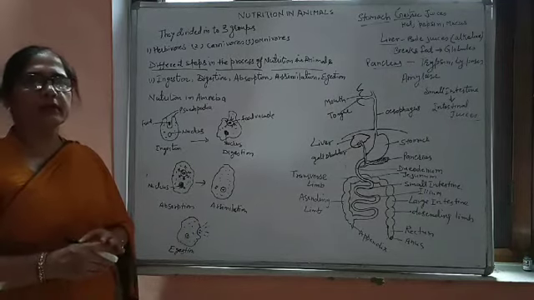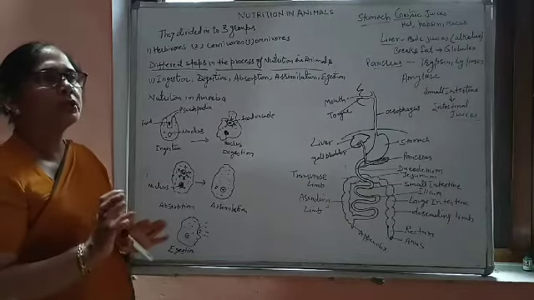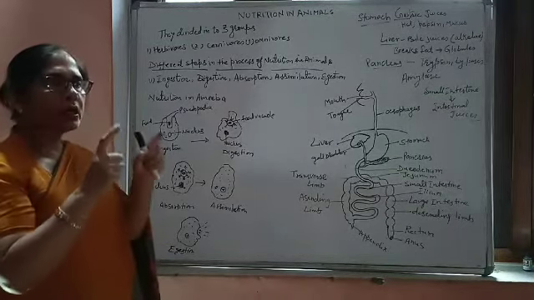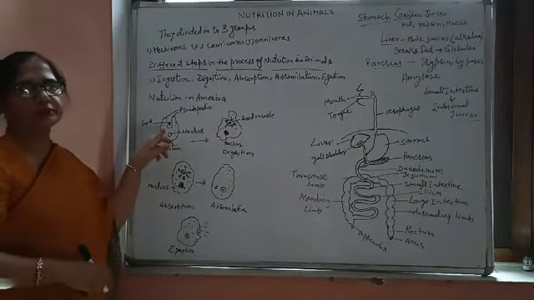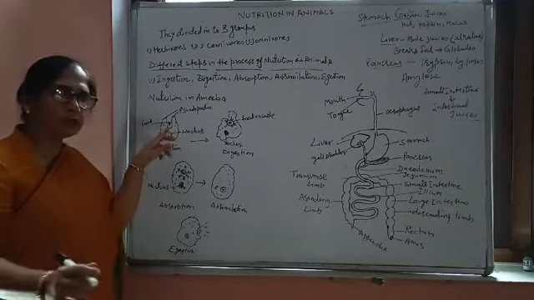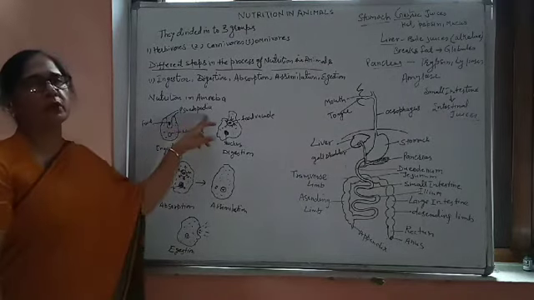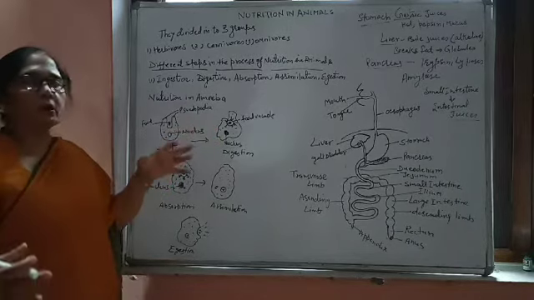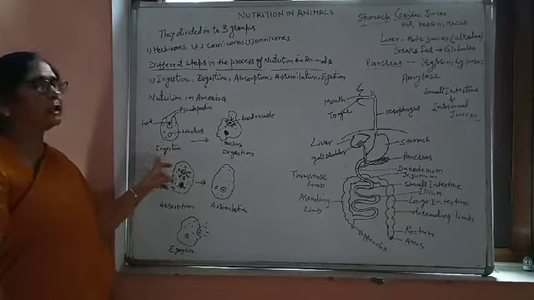Whenever it comes in contact with a food particle, it starts moving towards that food particle by making false finger-like projections, known as pseudopodia. Pseudo means false, podia means legs or feet. So it makes false feet and starts moving towards that food particle, and that's how ingestion happens.